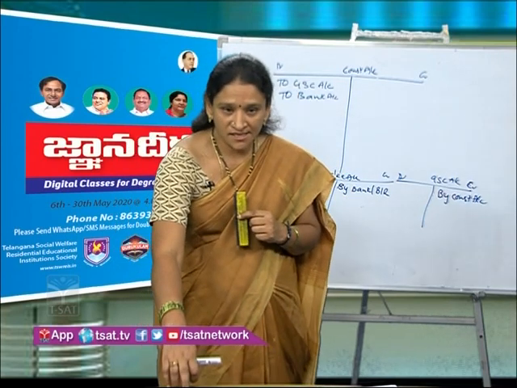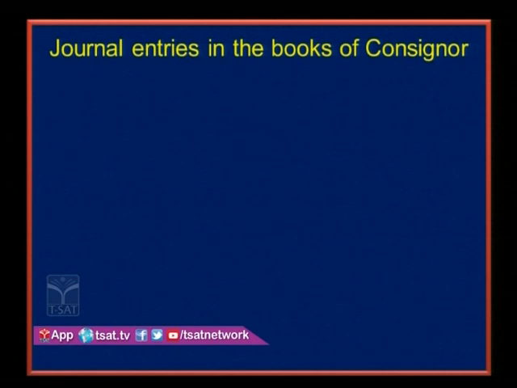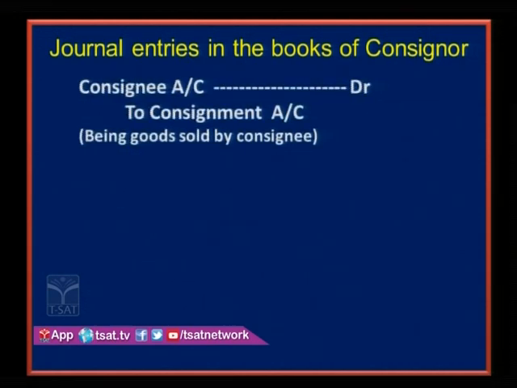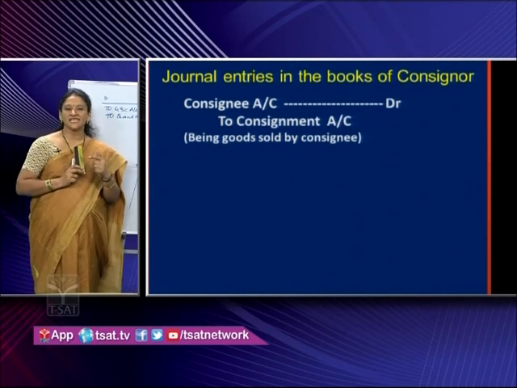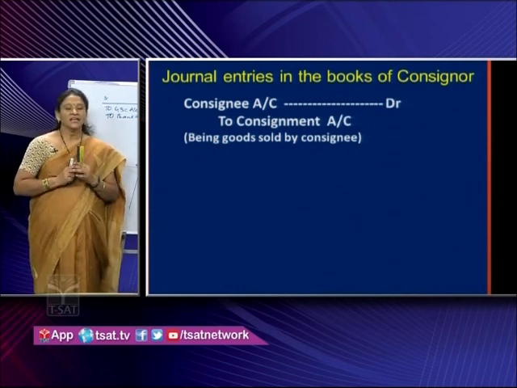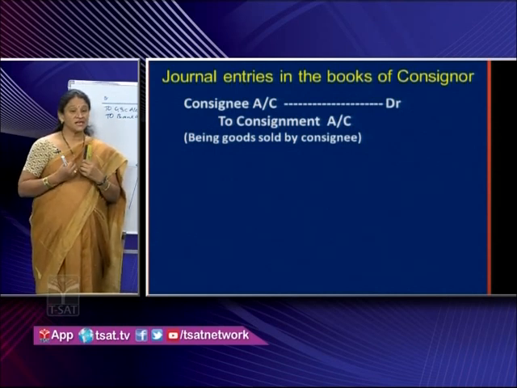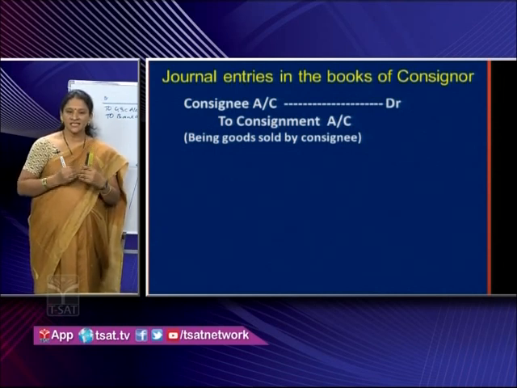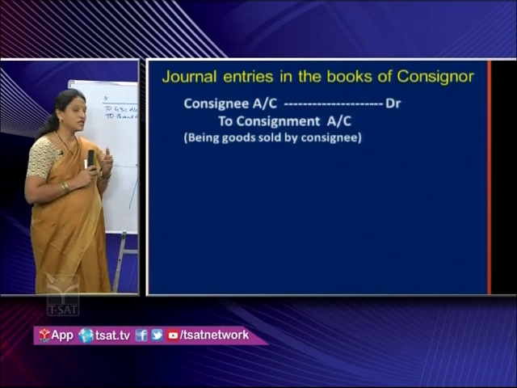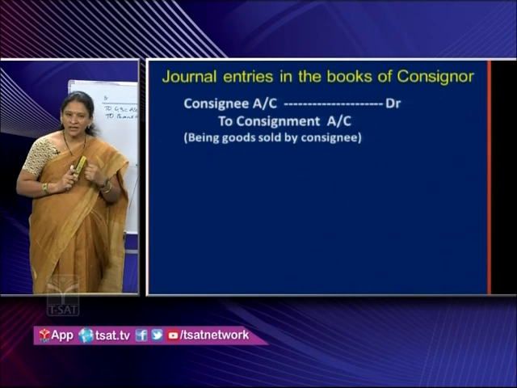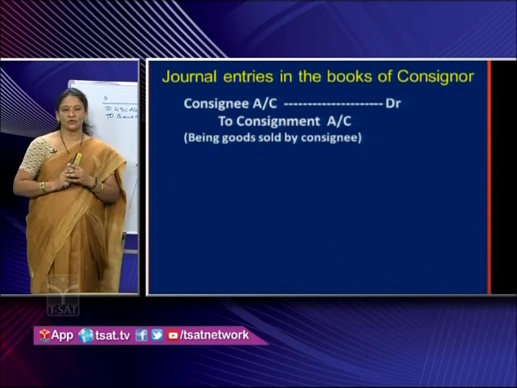And the next transaction would be for the sales made by the consignee. Whenever the sales are made by the consignee, consignee is receiving amount. For consignment it is an income. Because it is an income to the consignment, I am showing the consignment account on the credit side. Because consignee is receiving, we are showing consignee account on the debit side.